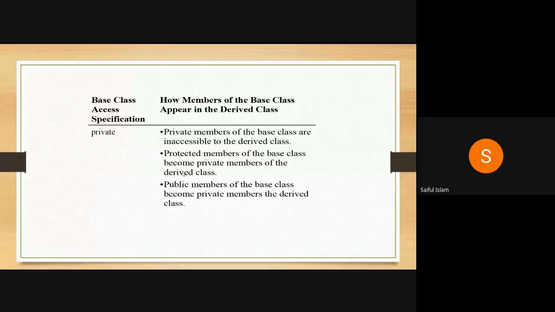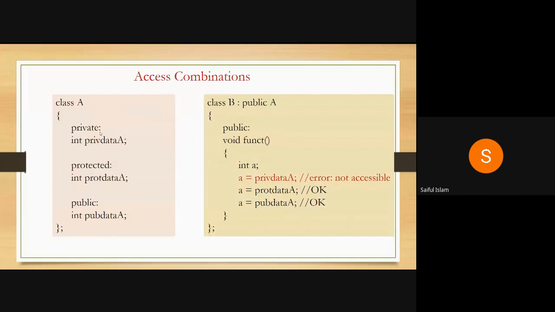So here, by using the access specifier private, I am converting protected to private, and public members are also becoming private. So both of them are becoming private in case the base access specification is private. Let's try to see what the meaning is in terms of a class. Suppose I have a class A. It consists of private, protected, and public members: an integer private data A, protected data A, and public data A. So this is my class.